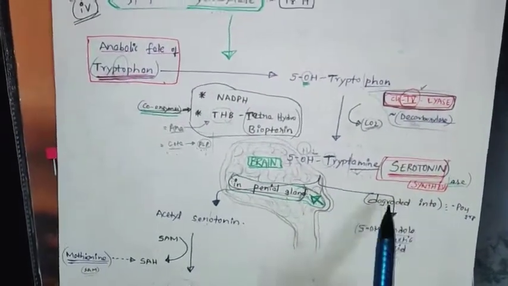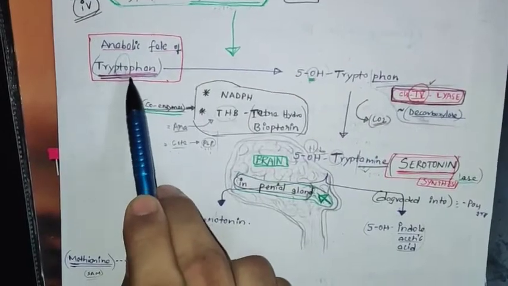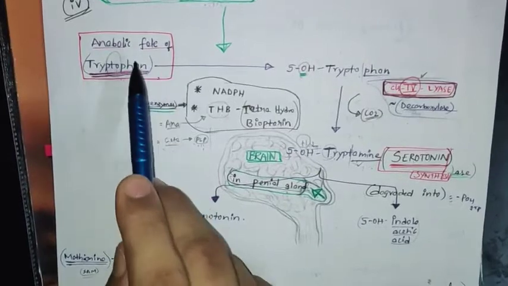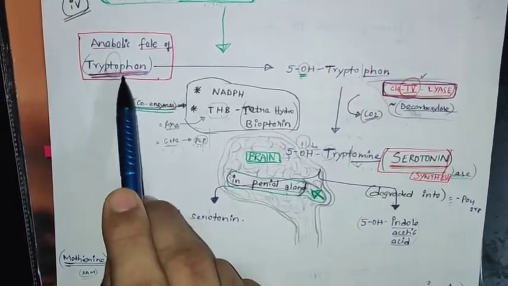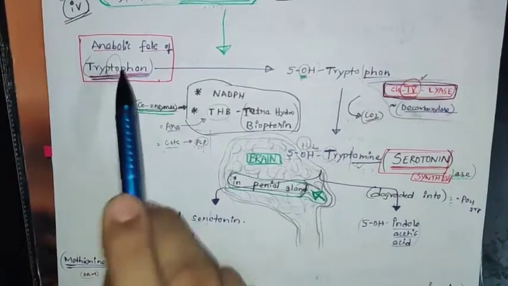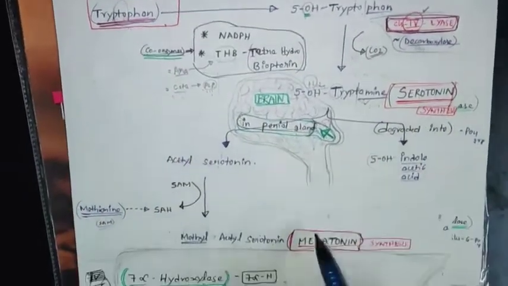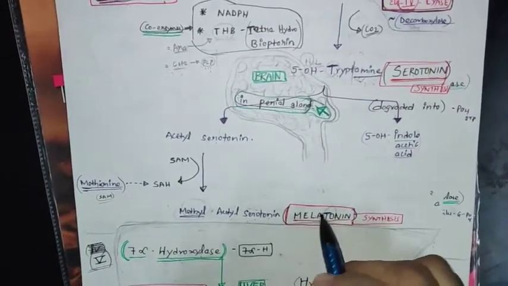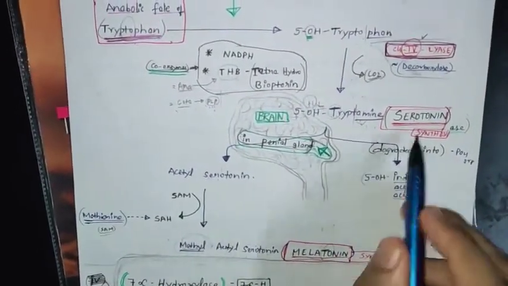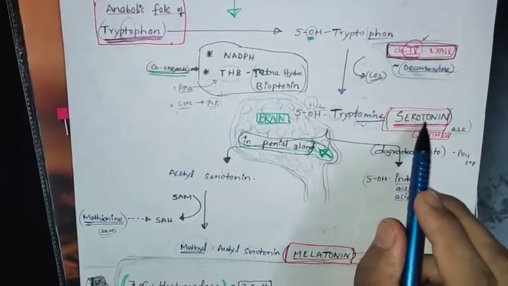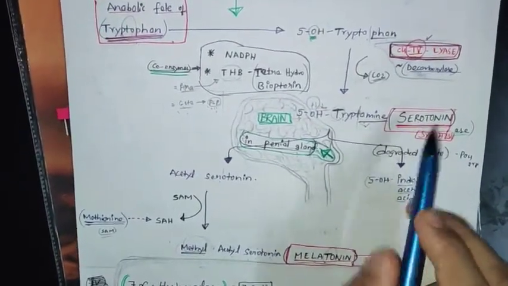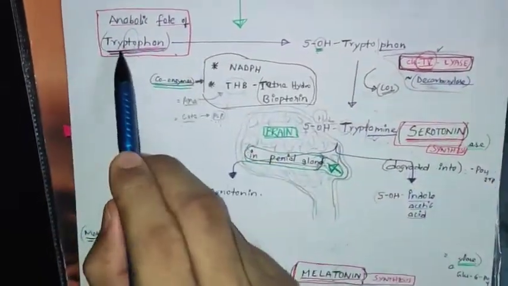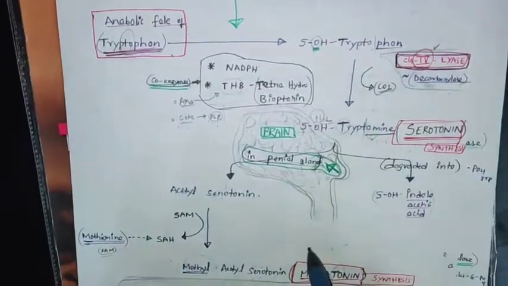See, just remember the anabolic fate of tryptophan. Tyrosine is more important than tryptophan. Tryptophan is not as important as tyrosine, but even then, you should at least remember the anabolic fate of tryptophan. You should know some basics: where in our body serotonin and melatonin are synthesized. Melatonin you know very well, this melatonin hormone and all. Serotonin is a very well known neurotransmitter, also called 5-HT. Where these two come from, you should know at minimum. So in the anabolic fate of tryptophan, you are getting these two.